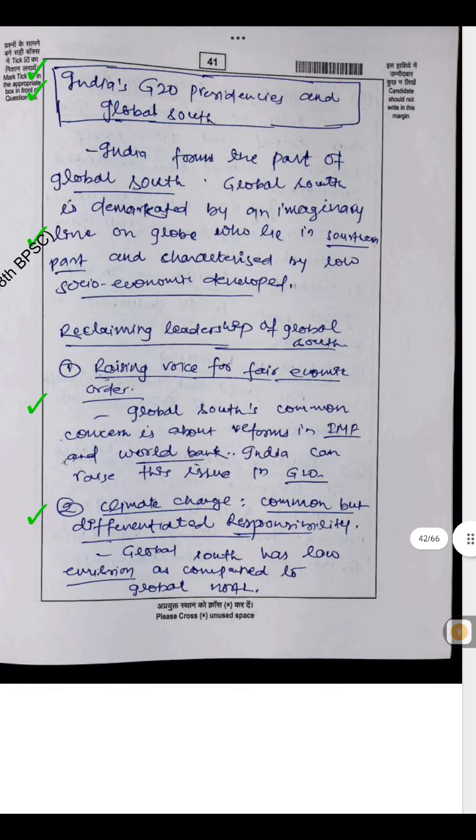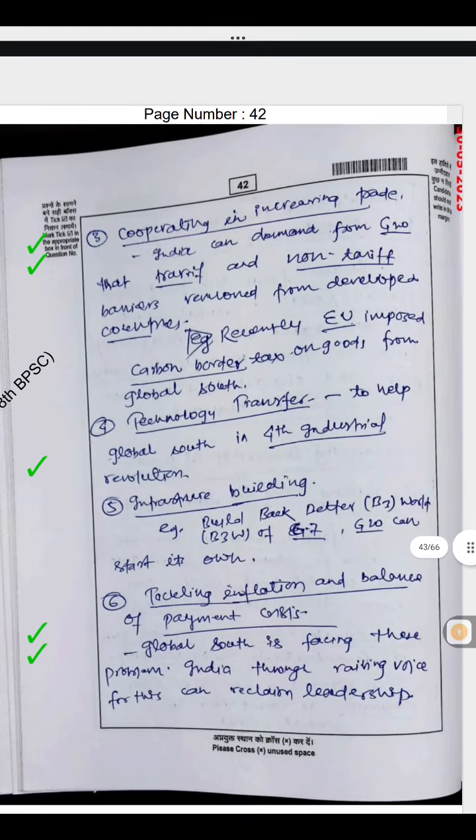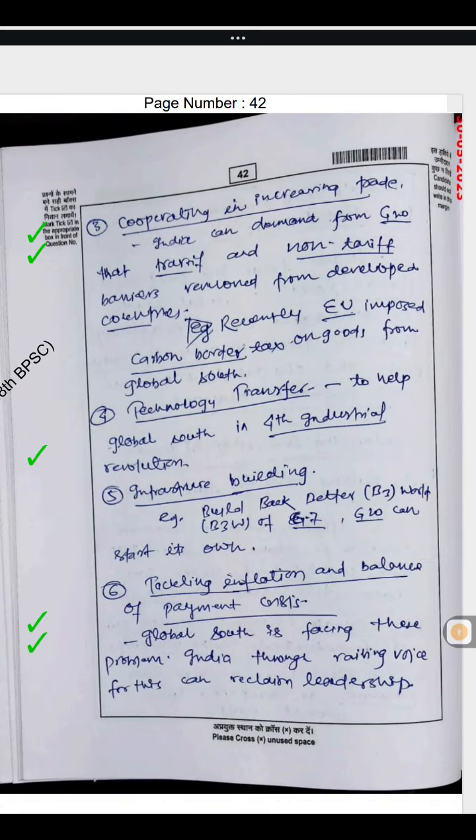Climate change, common but differentiated responsibility: the Global South has low emissions as compared to the Global North. Cooperating in increasing trade: India can demand from G20 that tariff and non-tariff barriers be removed by developed countries.